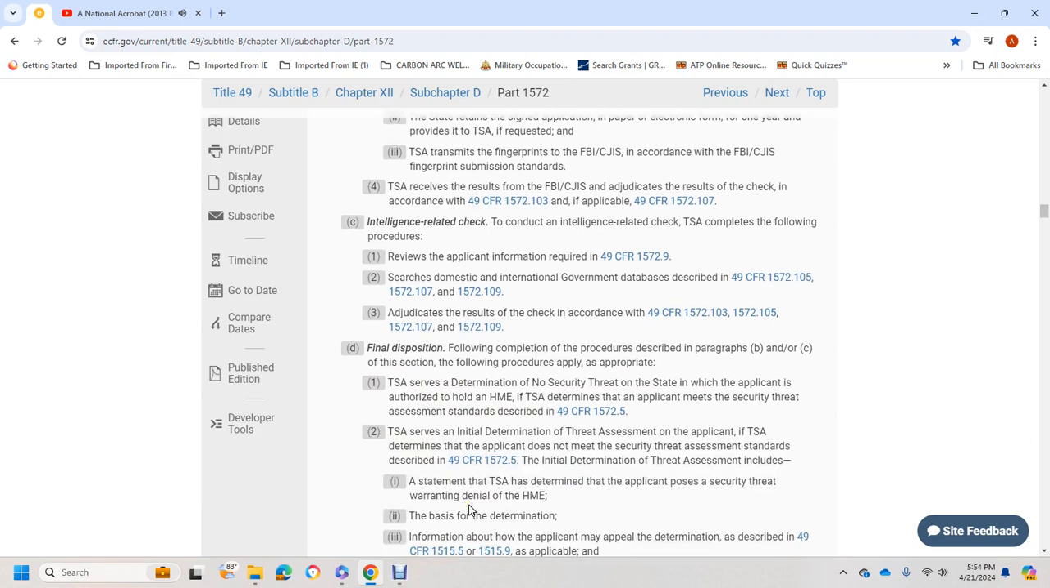Final disposition: following completion of the procedures described in paragraph B or C of this section, the following procedures apply as appropriate. TSA determines whether the applicant poses a security threat and notifies the applicant and the state that holds the HME. TSA determines that the applicant must meet the security threat assessment standards described.